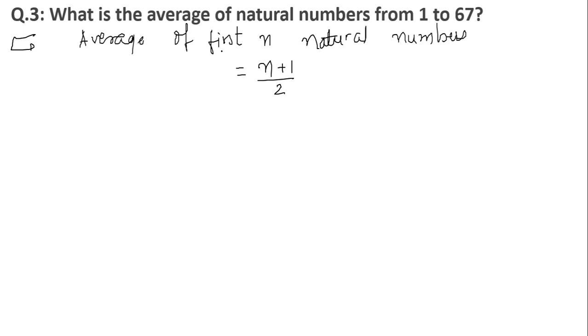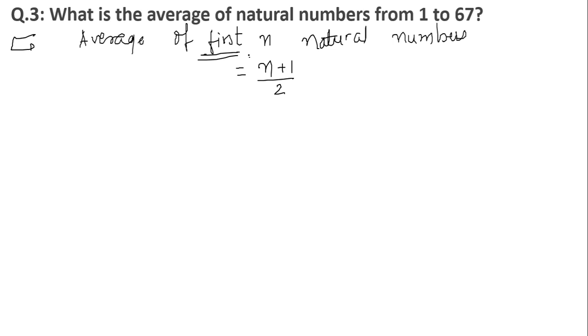Now the keyword is first. This is important. So they'll tell you first 100 natural numbers, first 80 natural numbers, first 70 natural numbers, you are going to use this formula. But when the word first is not mentioned, or they are not mentioning from where it is starting and where it is ending, at that time we cannot use this formula. Always remember, they have to mention from where it is starting and where it is ending.